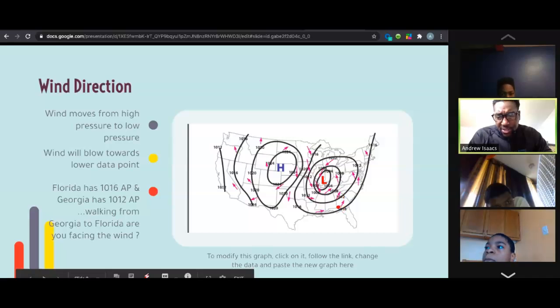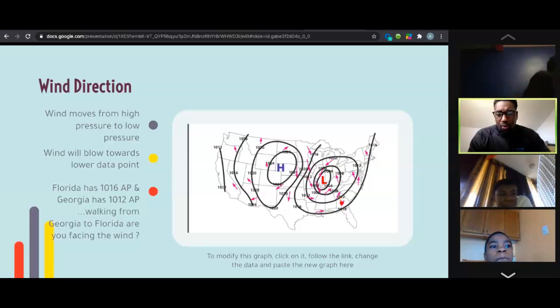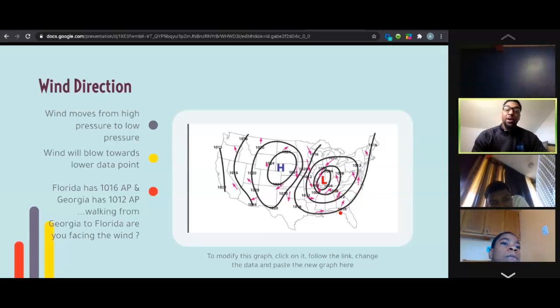All right. So this is Florida right here. This is Georgia right here, okay? And you see the arrow is showing the direction the wind is blowing. So if we're walking from Florida to Georgia, the wind will be blowing in our face because air pressure goes from areas of high to low. That's where the wind blows, right? So the wind blows out to the low areas.